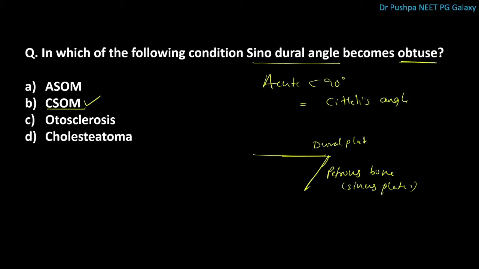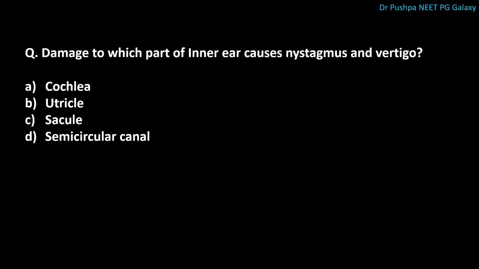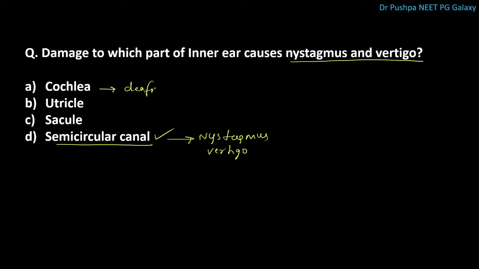becomes obtuse. Next question is, damage to which part of the inner ear causes nystagmus and vertigo? The correct answer is semicircular canal. Any abnormality of this semicircular canal causes nystagmus and vertigo. Damage to this cochlea can cause deafness.